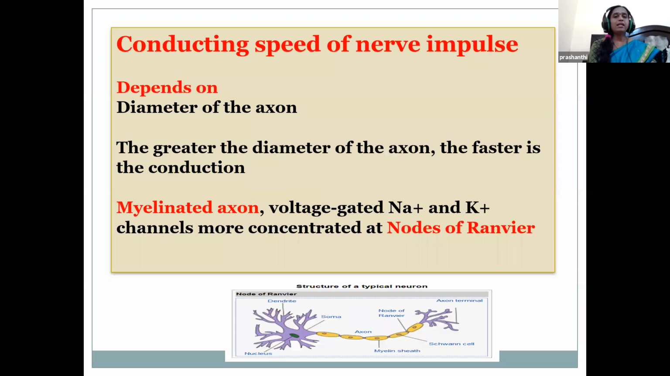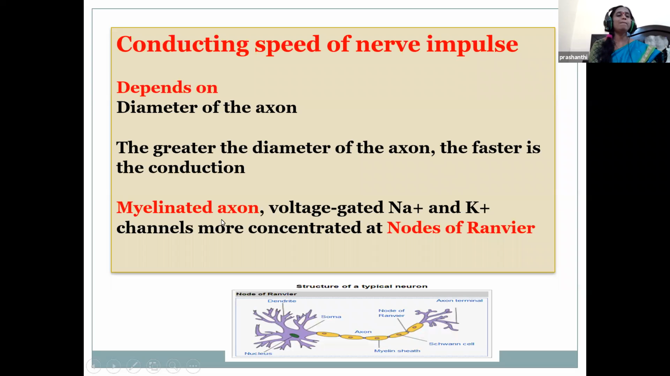Then what is the conducting speed of a nerve impulse? Nerve cells transmit messages, known as nerve impulses, at a speed of up to 100 meters per second. The conducting speed depends on the diameter of the axon. The nerve impulse speed is decided by the diameter of the axon. The greater the diameter of the axon, the faster is the conduction.